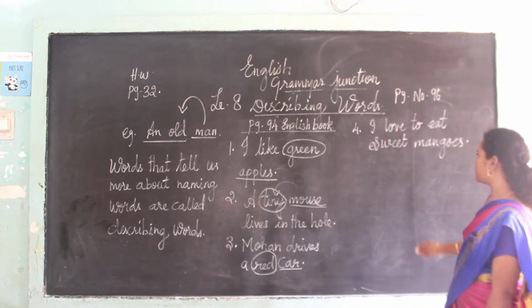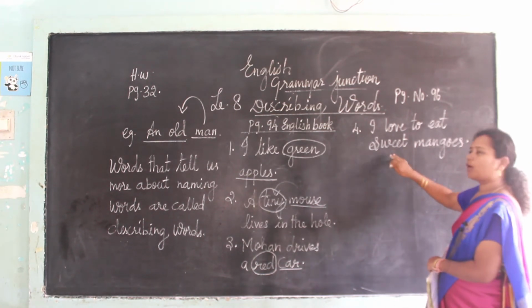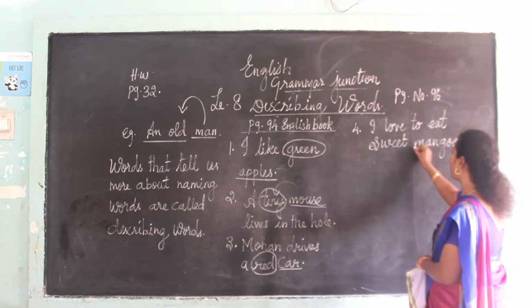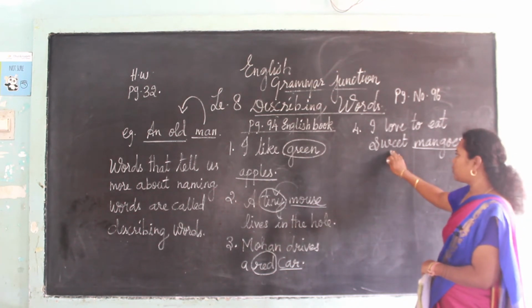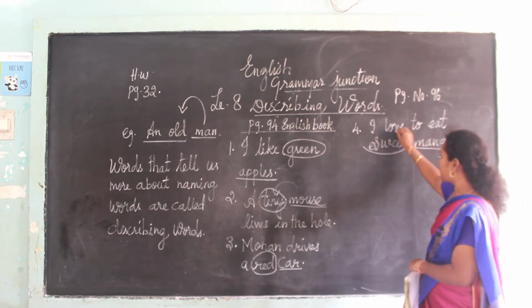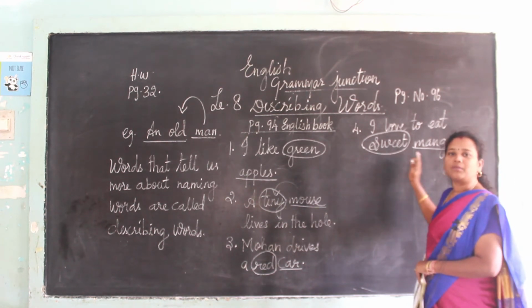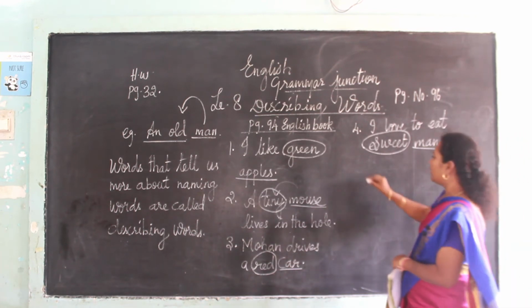Yes, the mangoes are sweet in taste. You all like mangoes, isn't it? So how will the mangoes be? They will be sweet. So what is mango over here? It is a naming word. And what is sweet? Sweet is a describing word. Saying how the mango is, that it is sweet, is called a describing word. Okay. Now see the fifth one.